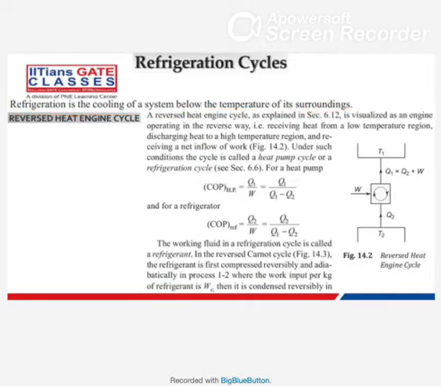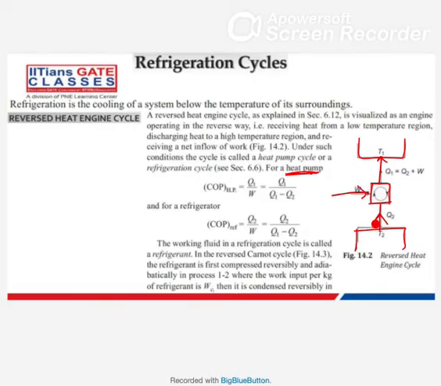This is the first thing. Now if you remember your second law chapter, there we had the heat pump and refrigerator. What does a refrigerator do? It extracts heat from some body and rejects it to the surrounding, and for that it needs some work input.